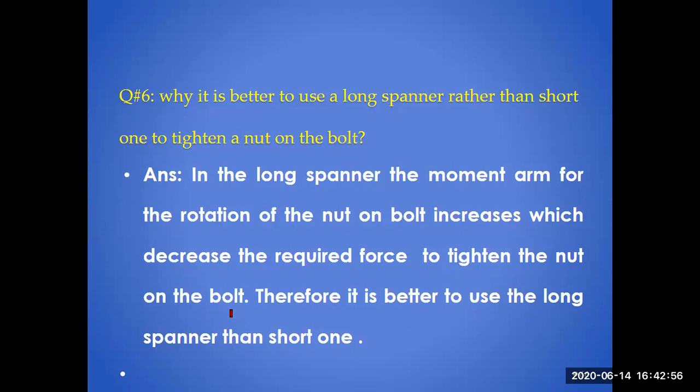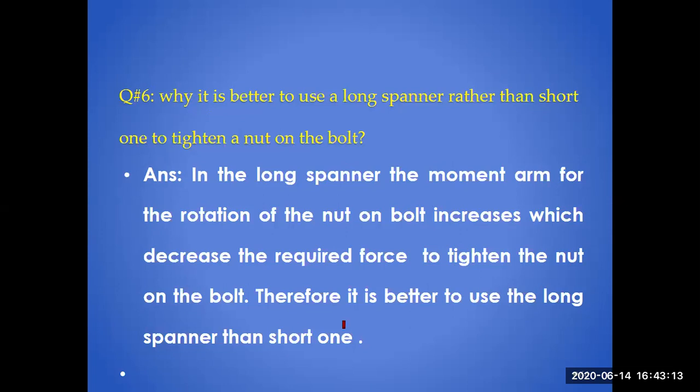Same is the concept. You are decreasing the force, meaning you don't have an option to increase the force. How will you increase the force? You are a single person. So the only way to increase the torque is to increase the moment arm. So it becomes easier.